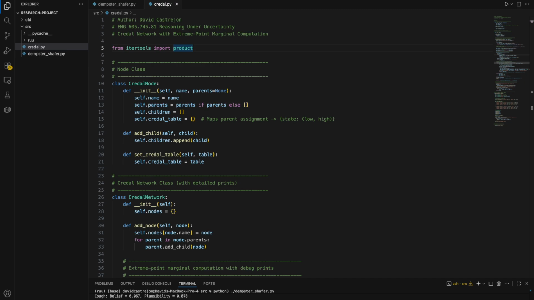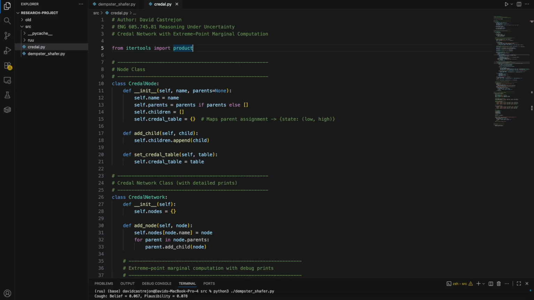In this network, I modeled the same medical scenario as I did for the Dempster-Shafer code that I have just shown, where we have the flu and cold as the root nodes and the fever and cough as the symptoms. Well, modeled similarly, I should say. Each node is represented by a Credal node object, which stores its name, the parent nodes, and the Credal table that defines these interval probabilities, and also the network class, which allows us to link parent and children and provides some methods for computations in this network.